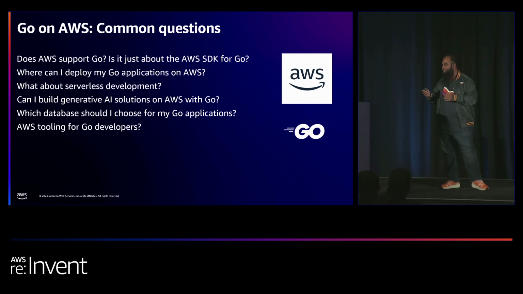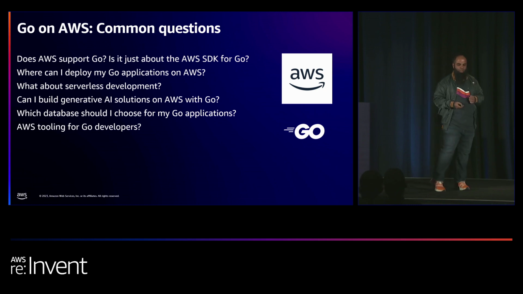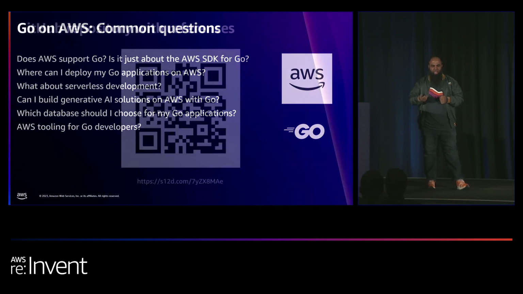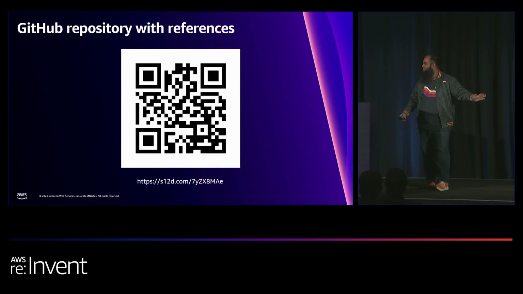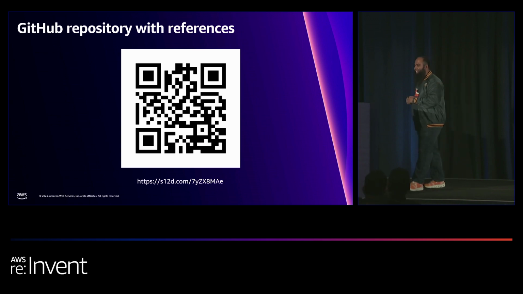We also will touch a bit about databases, what are the different databases that are available, and also from a tooling perspective, what do you actually have at your disposal when you want to build and then deploy on AWS. So the references are all on a GitHub repo. This is pretty straightforward. I'm going to be sharing this at the end of the talk also, but just as a reference, you can have this because there's a lot of links. There's a lot of pointers to other resources that we're going to be having because this is a lot to cover in one session.